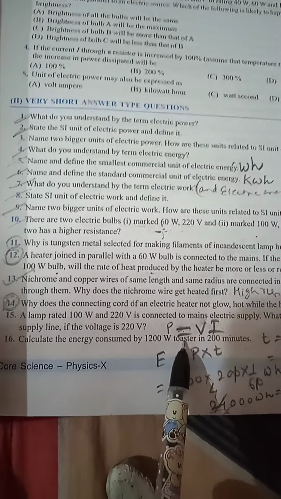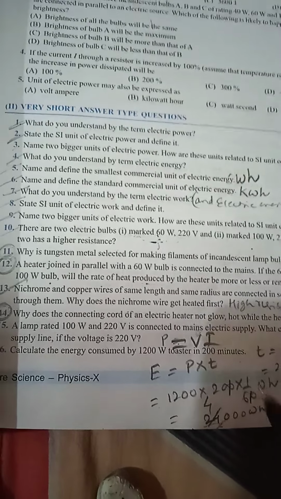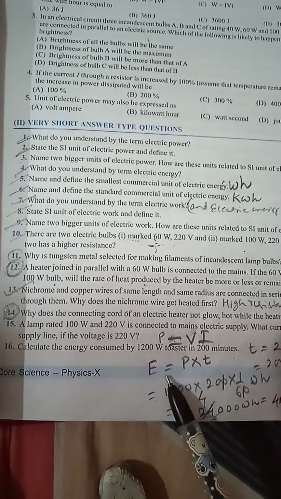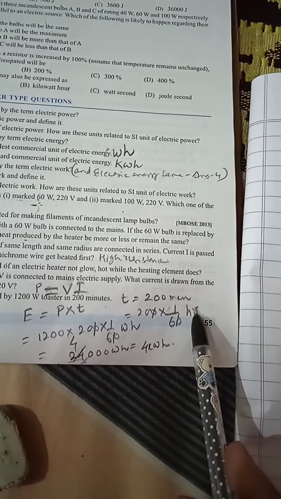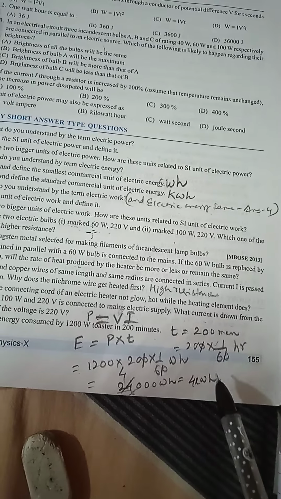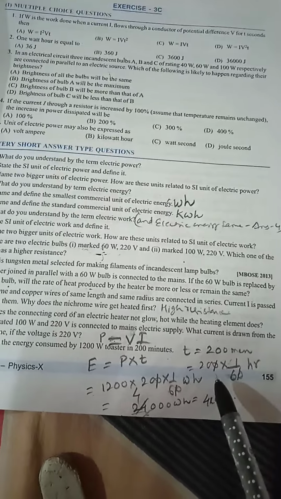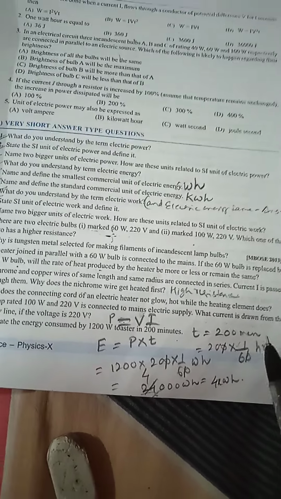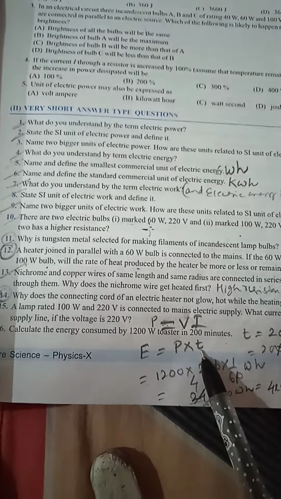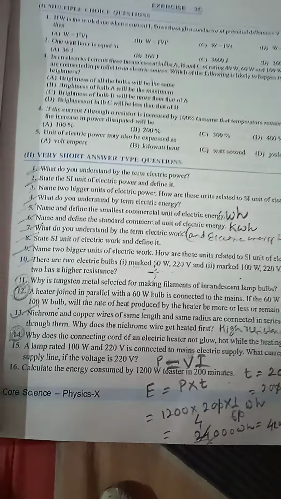Now last question, calculate the energy consumed by 1200 watt toaster in 200 minutes. We know that the formula of the energy is equal to power into time. So power is given as 1200 watt and the time is given 200 minute. So first you convert the 200 minute into hour, because we know that kilowatt hour is the commercial unit of electric energy. So after converting, substitute the value of power and time here, solve it. The answer will be 4 kilowatt hour.